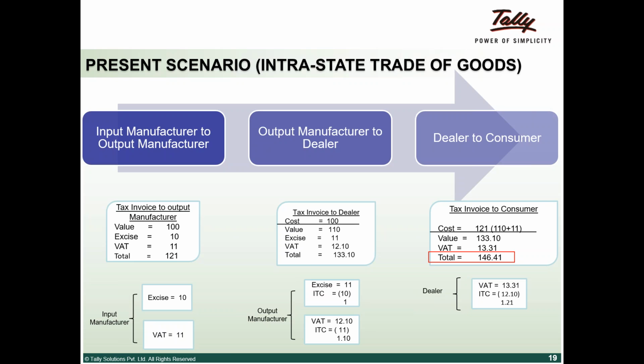Now, in that, the breakup of the taxation is that the input manufacturer collects excise duty and VAT from the output manufacturer and pays them to the government: excise duty of 10, that is 10%, and the VAT of 11.